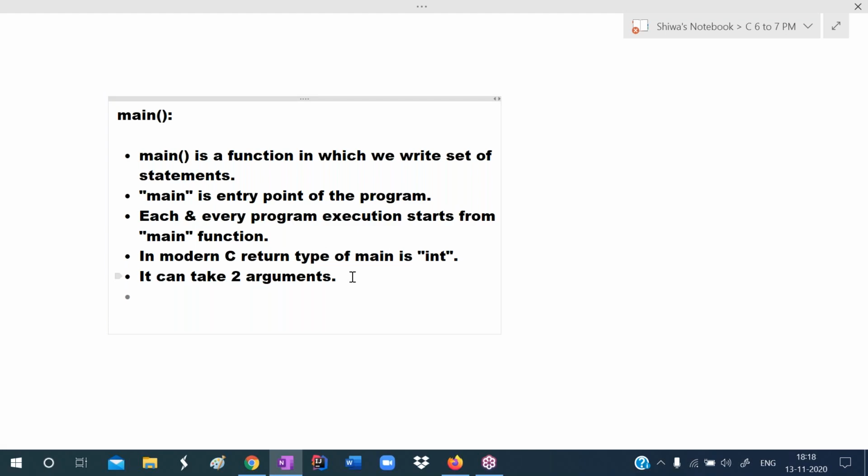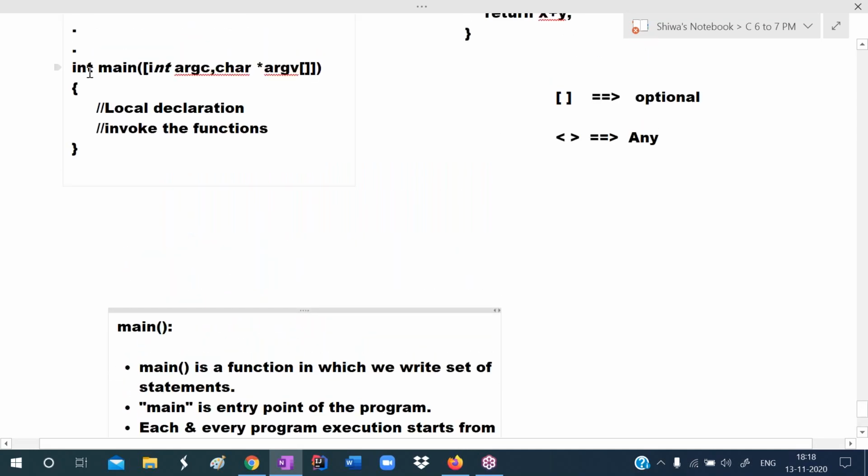Okay, this is about main. So what is main? Main is a function in which we can write some set of statements. We can write the code, and this main is the entry point of the program. Every program execution starts from main only. For main, what is the return type? Int. Main can take two arguments. First one is integer type, second one is character pointer array type. When we pass the values from the MS-DOS command prompt, we use this concept. Specifying arguments is optional.